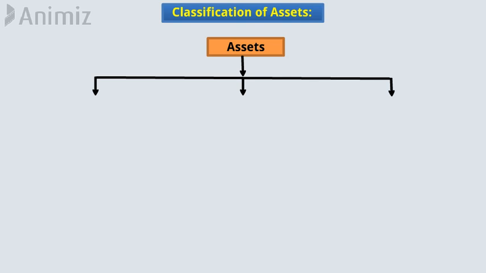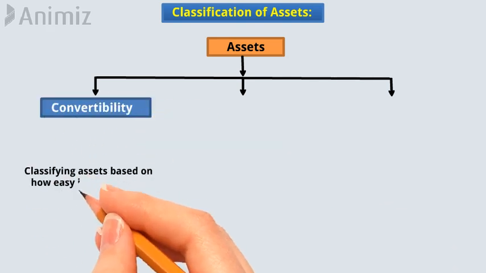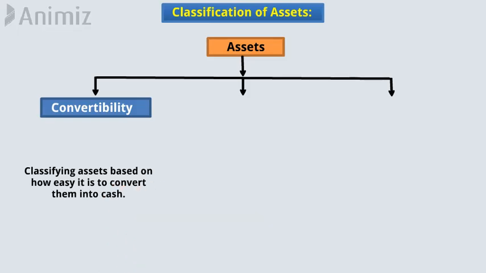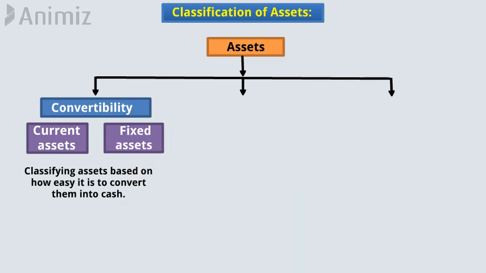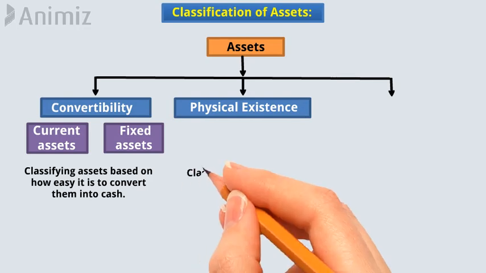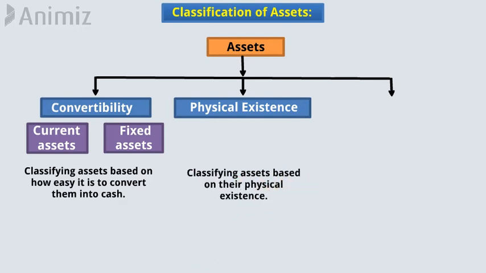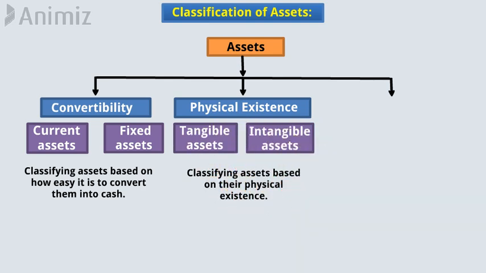Classification of assets. Assets are generally classified in three ways. The first way is convertibility, that means classifying assets based on how easy it is to convert them into cash. Assets are classified as either current assets, or fixed assets. Number 2. Physical existence, classifying assets based on their physical existence. Assets are classified as either tangible assets, or intangible assets.